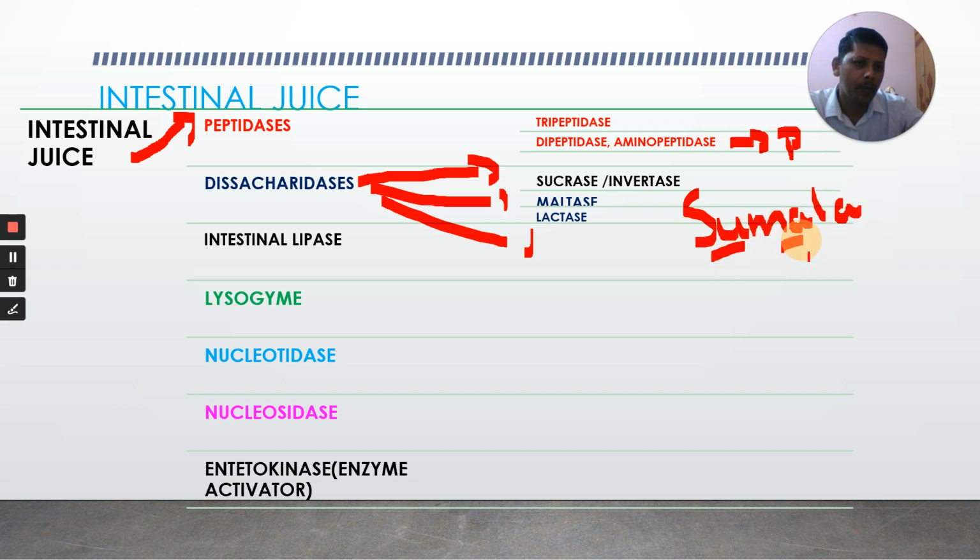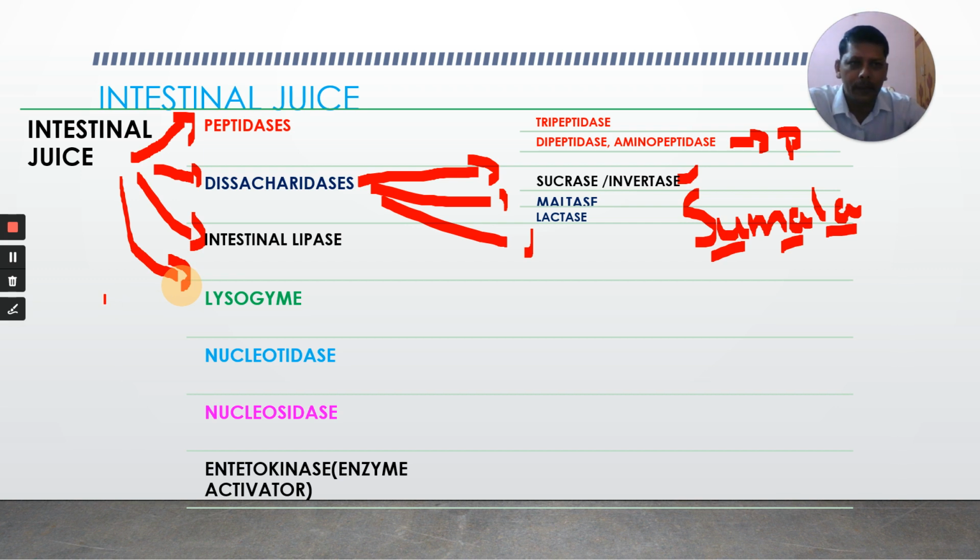Sucrase is also called invertase. Very important, it was also asked in previous NEET exams. There is also intestinal lipase, which acts on lipids. And these disaccharidases act on disaccharides like sucrose, maltose and lactose.